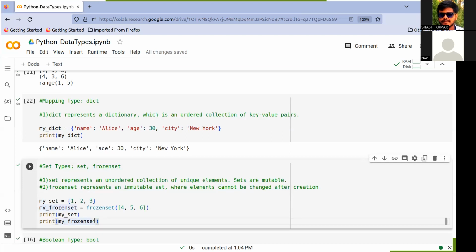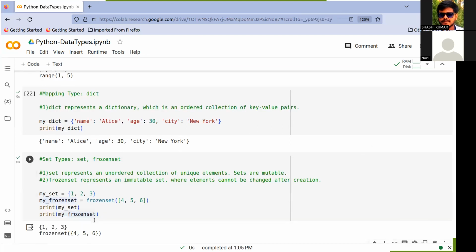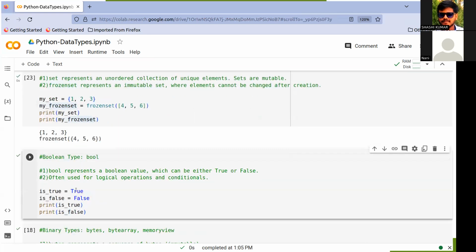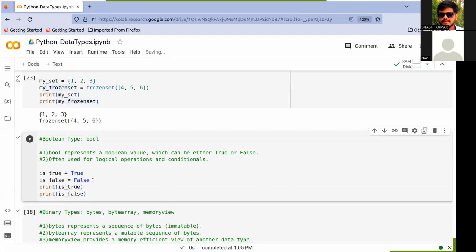Now, in the Boolean type we have true or false, like this way we represent it. It is mainly used in logical operations and conditions, for example in an if condition.